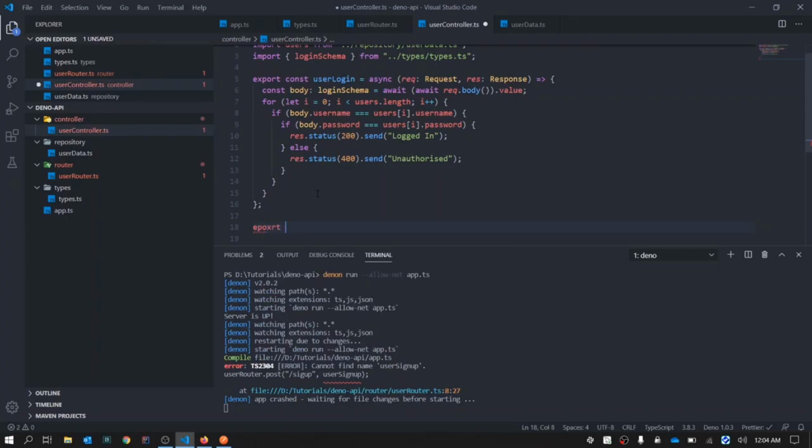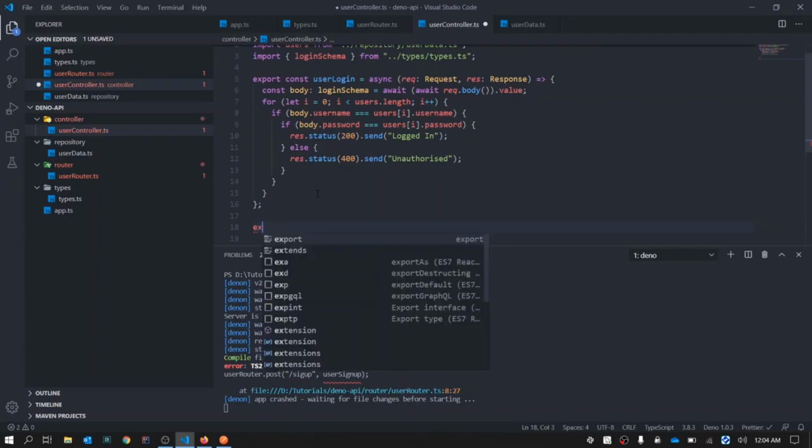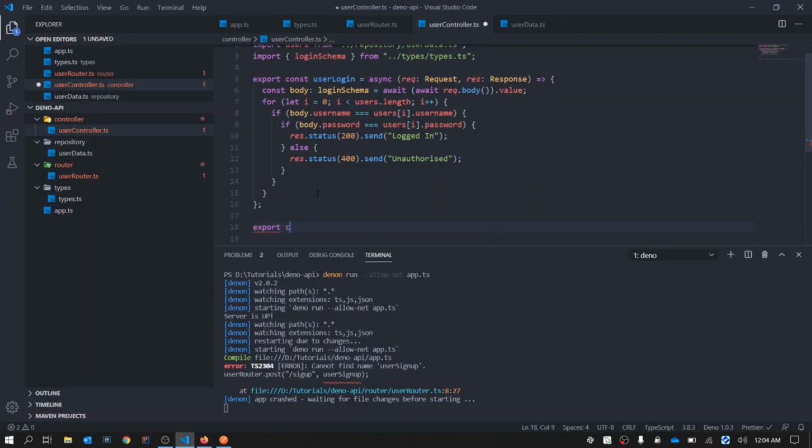Now let's try creating our sign up export. Okay, const user sign up. Again, it will be an async function because we need to get the body. Request will be of type request. Res will be of type response.